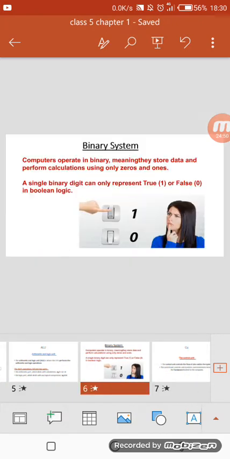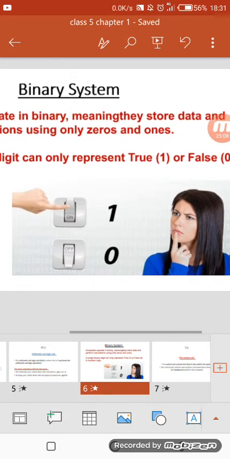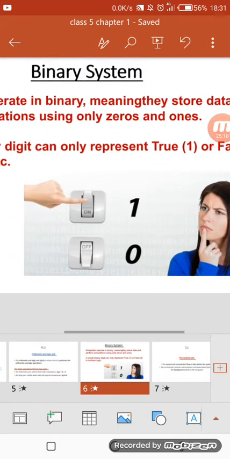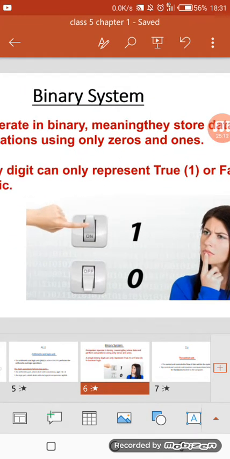Next we have the binary system. How does our computer work or accept data? Computer uses the binary system to store data and compute functions. Here 1 is for on and 0 is for off. You can also use this switch. You can see the switch here. It is written on for 1 and 0 for off.